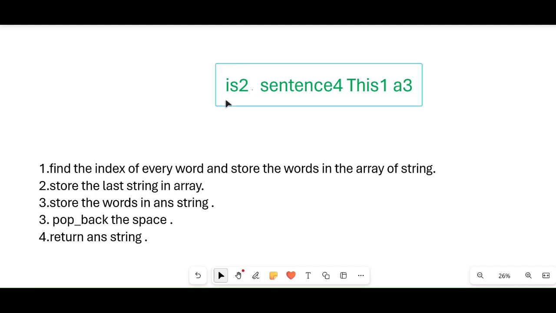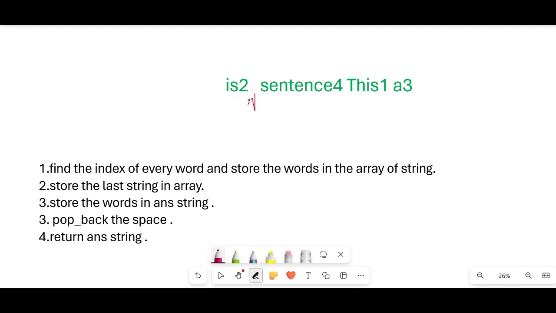So we will create a loop. The pointer i starts from here and goes to the last, with i plus plus. When it sees the blank, for that case,